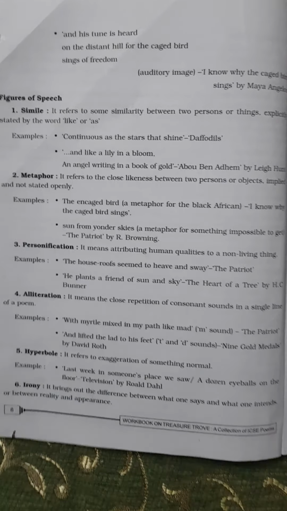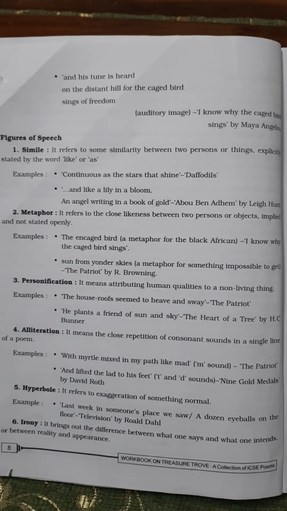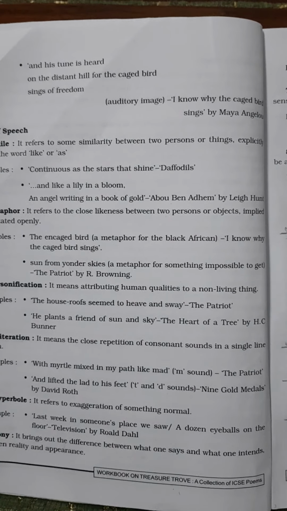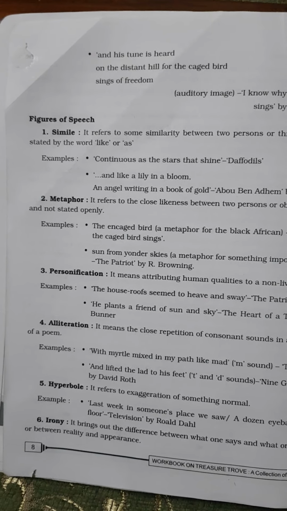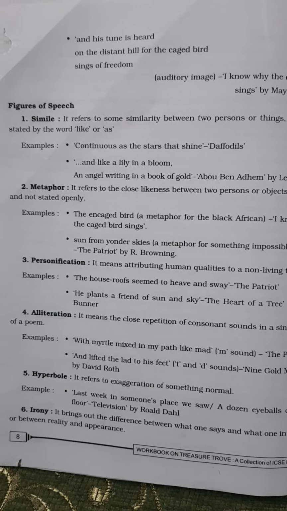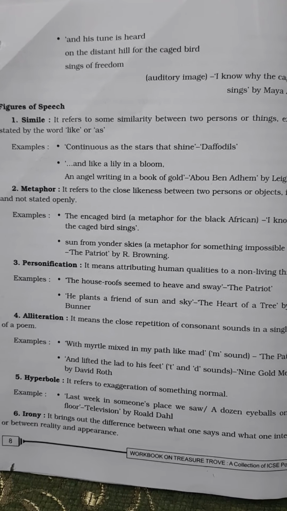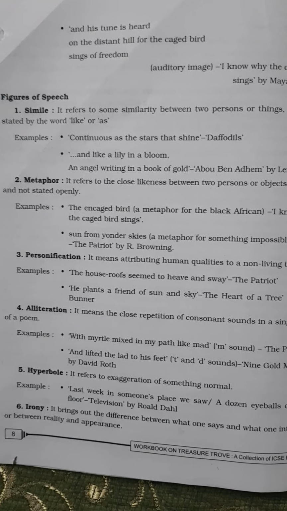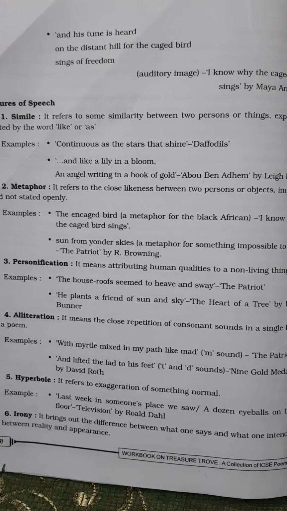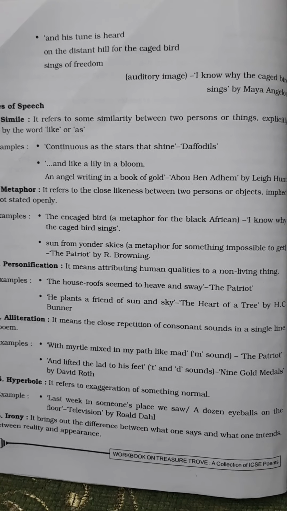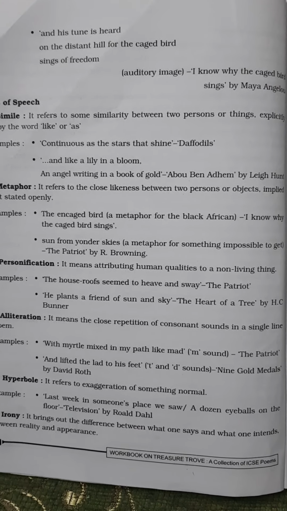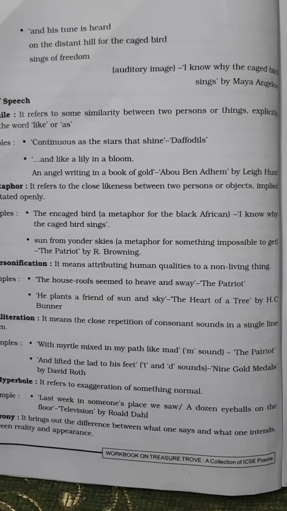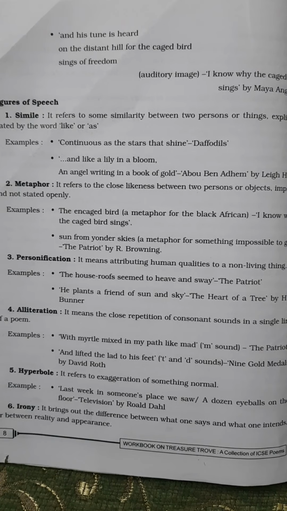So, let's begin with the first one, simile. What is simile? It refers to some similarity between two persons or things explicitly stated by a word like or as. So we can say it is a direct comparison. When one thing is compared to another directly, it is called a simile. For example, "continuous as the stars that shine." In the poem Daffodils, Wordsworth is comparing the continuity of the daffodils to the continuity of the stars in the Milky Way.